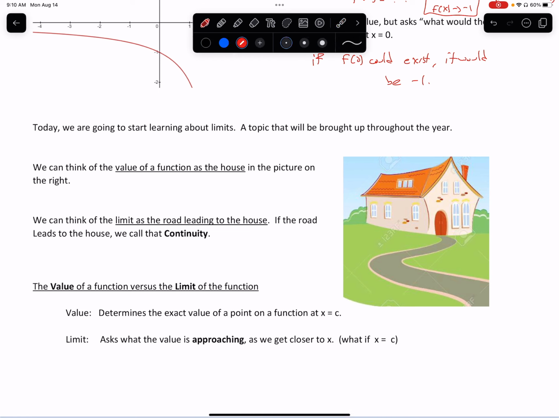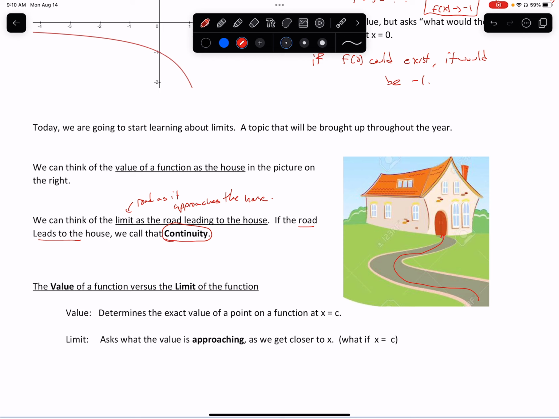So when we think about the limit, we are thinking about the road as it approaches the house. Now, preferably, we prefer the road to be on both sides of the house, but that's when we get into more of an exact definition of a limit. But if we think of the road as the house, so here's my road here, there's my function, we're approaching the house. Now, if the road leads to the house, that is a special word that we call continuity, a word that you probably again heard last year in pre-cal. So if the road leads to the house, it's continuity. If I give you directions to my house, preferably you're going to wind up at my house.